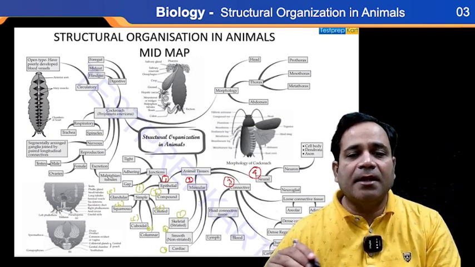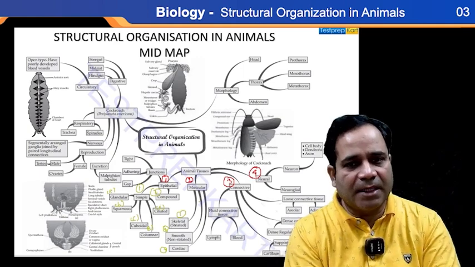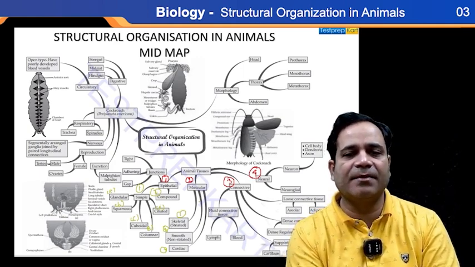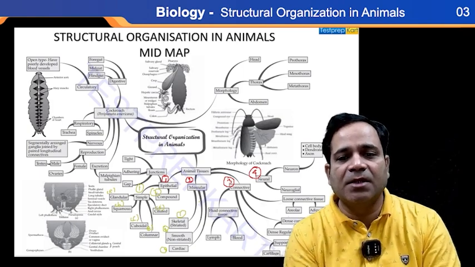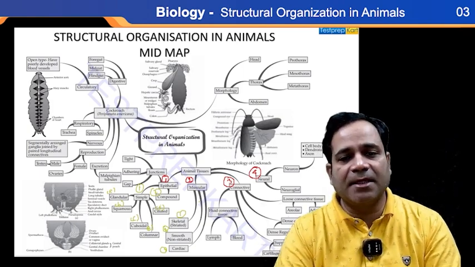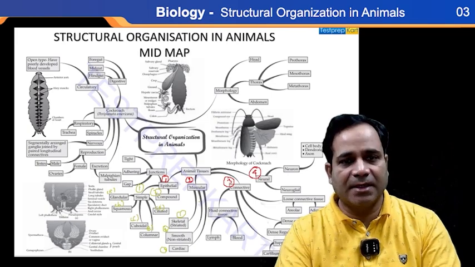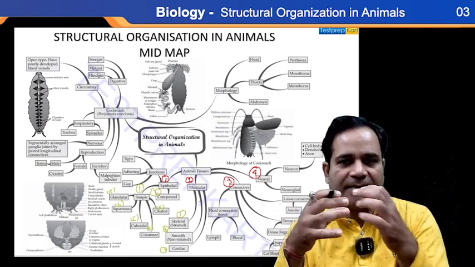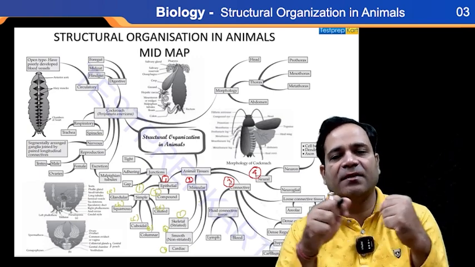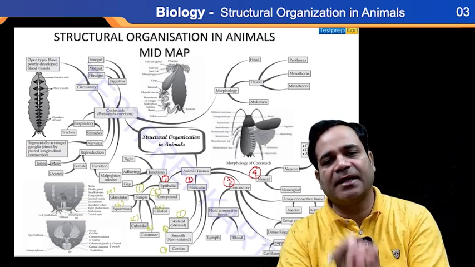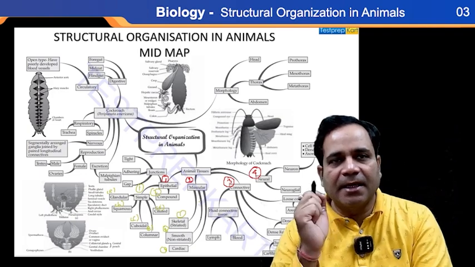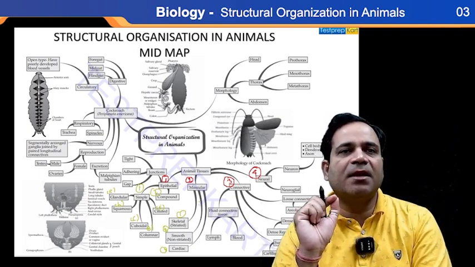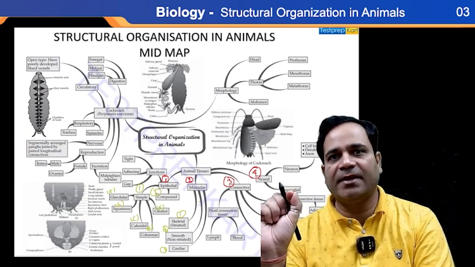Right? Now, after knowing all these things, this animal tissue is further classified into another type, that is connective tissue. Connective tissue here means the tissue which connects with one another, my dear. Clear? Number one is fluid connective tissue, my dear.